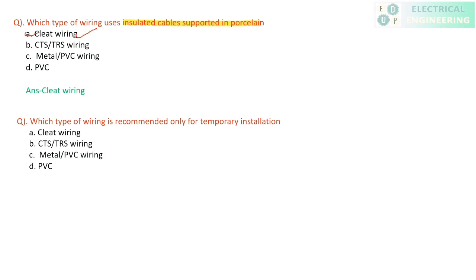Move to the next question. Which type of wiring is recommended only for temporary installation? Temporary installation is always preferred for cleat wiring. It means, for a construction site or where you need wiring installed for one or two days, in that case you go for cleat wiring.